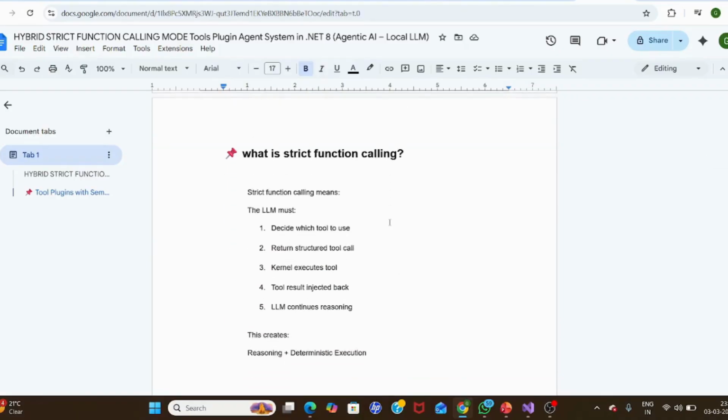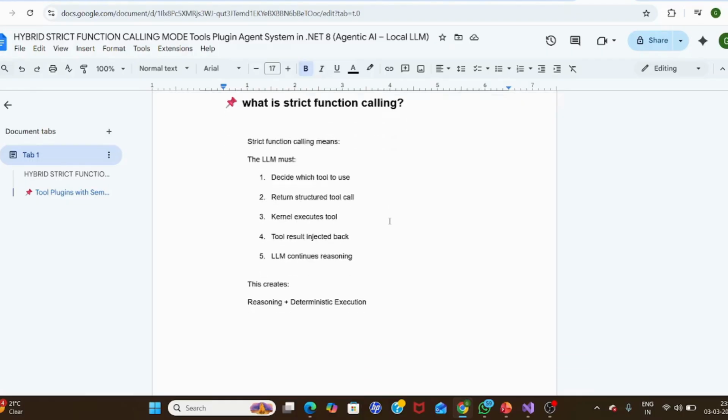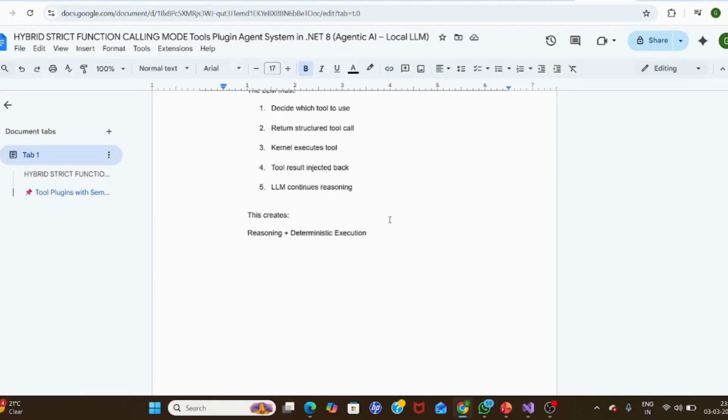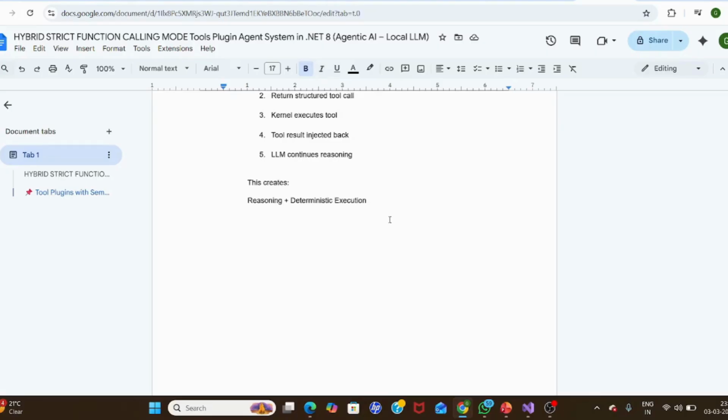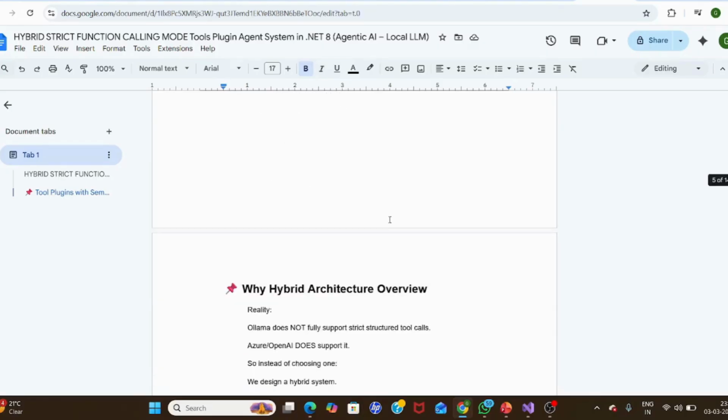So what is strict function calling? We discussed it in the PPT, but we are reiterating. The LLM must decide which tool to use, and the LLM will decide the structured call. The LLM decides, but the kernel executes. The tool result is injected back to the LLM, and the LLM continues reasoning. So the LLM works not only on the system prompt and input, but also on the tool results. Now it is more reasoning and deterministic execution instead of more hallucination.